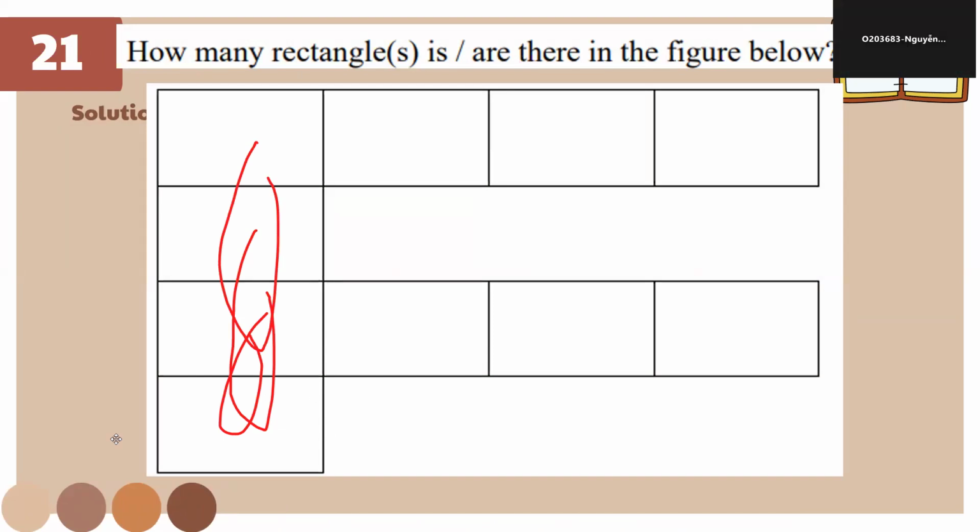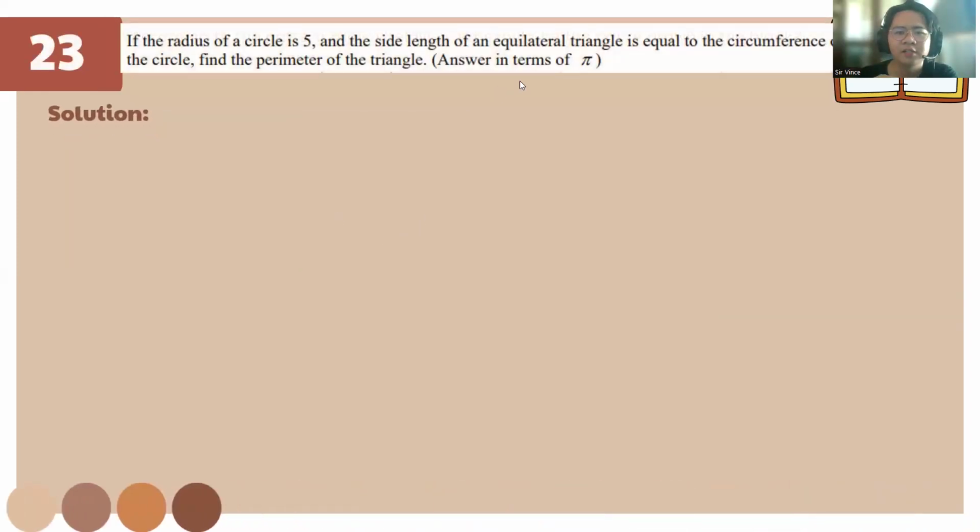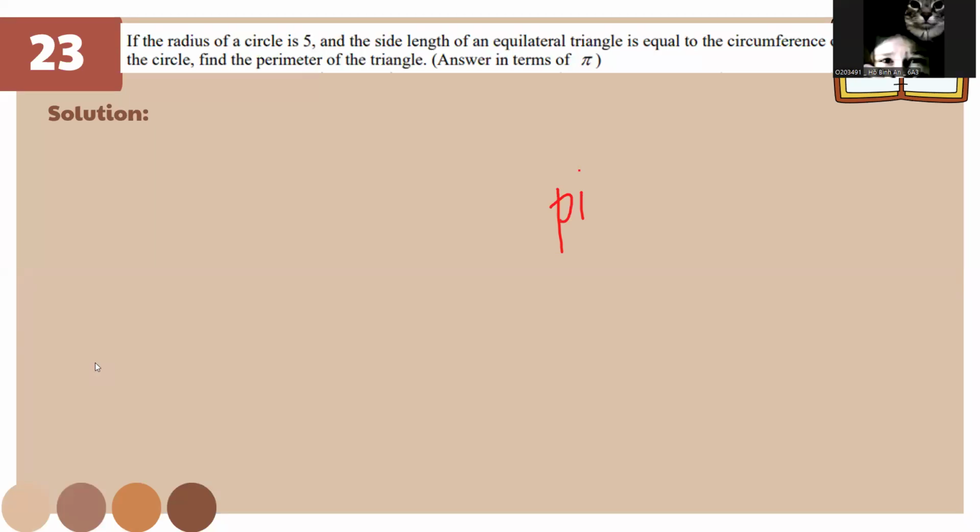Okay, nice. So this one also, number 22, use the square root method, okay? More faster way rather than solving it manually. This one, you can use the word pi when answering. Be careful if the question says answer in terms of pi.